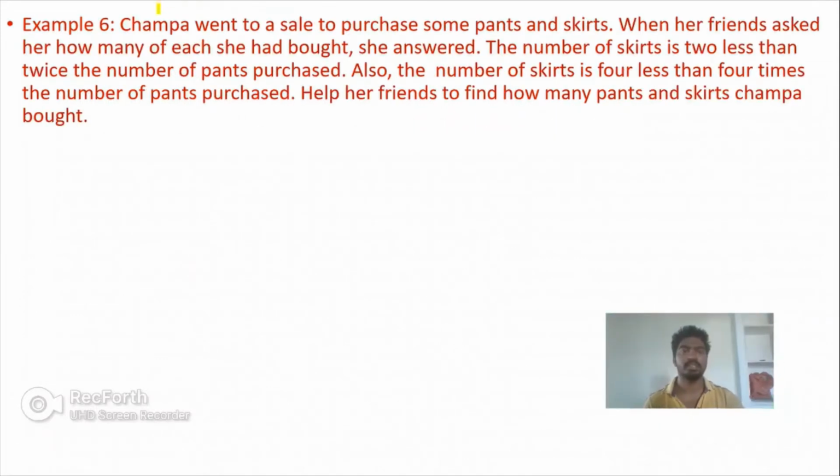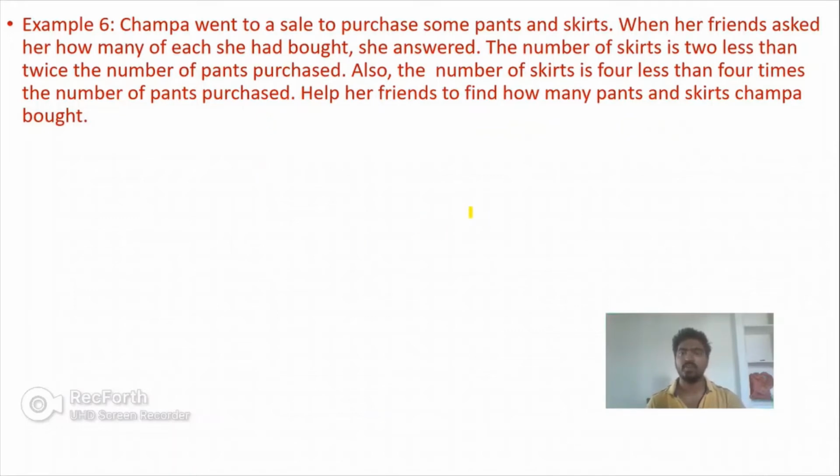Okay. Example 6. Champa went to a sale to purchase some pants and skirts. When her friends asked her how many of each she had bought, she answered, the number of skirts is 2 less than twice the number of pants purchased. Also, the number of skirts is 4 less than 4 times the number of pants purchased. Help your friends to find how many pants and skirts Champa bought.